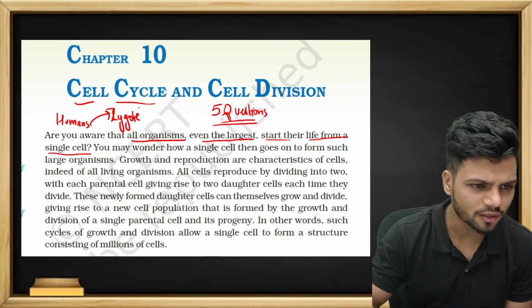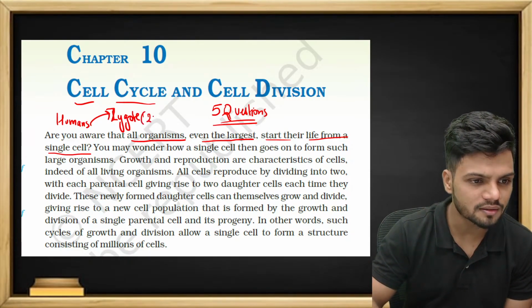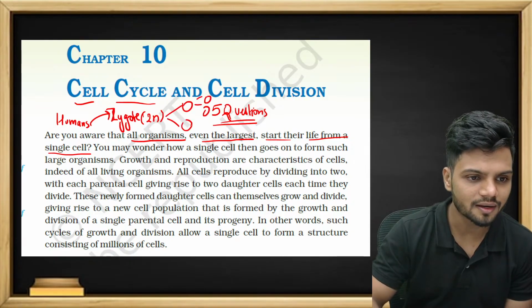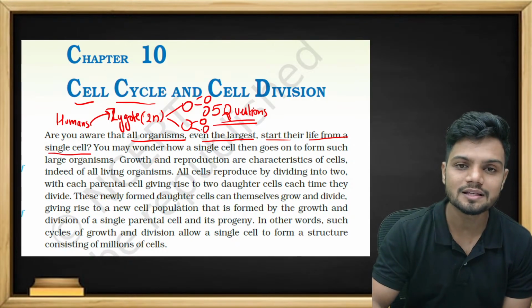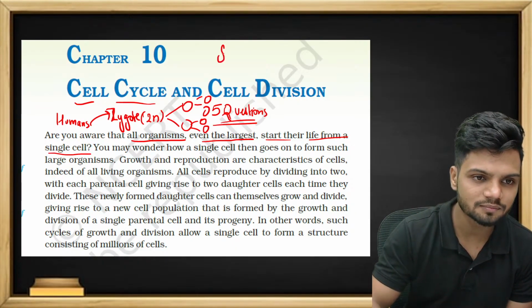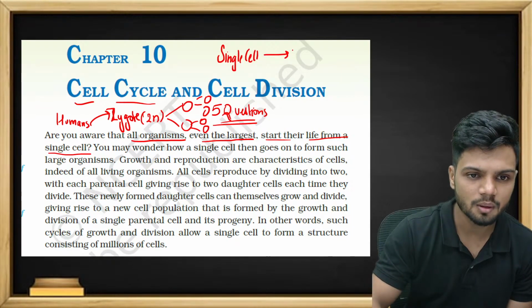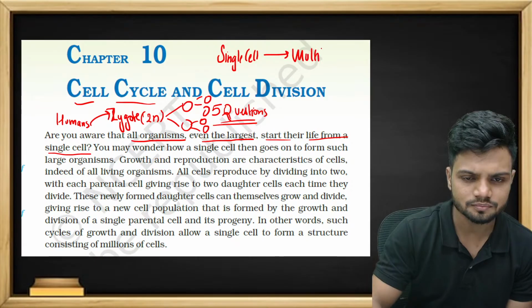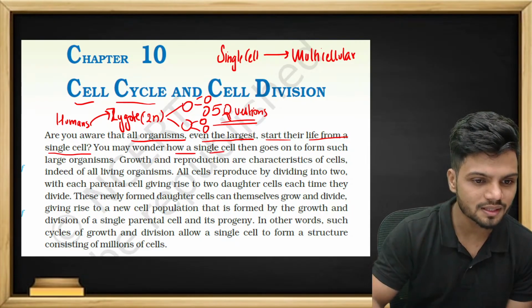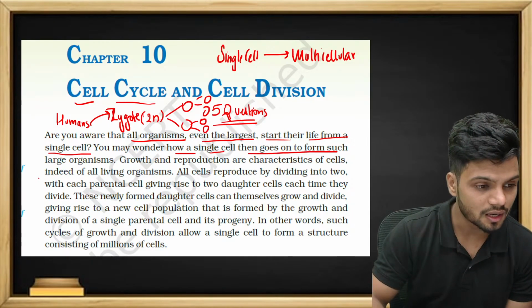This simple zygote, which is diploid in nature, kept on dividing, and it ended up in a multicellular structure. So our life started from a single cell, and it became multicellular later on.